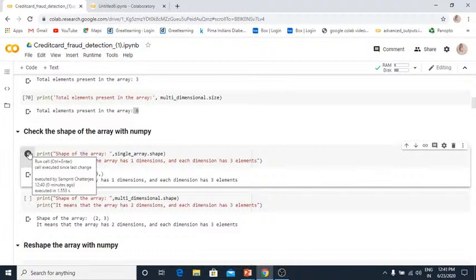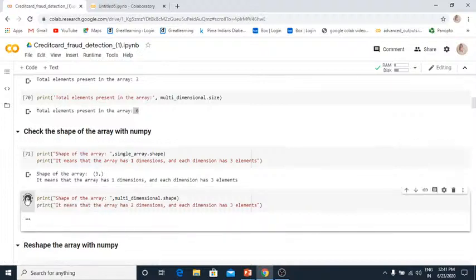You really need to remind those things to crack some interviews. If you want to go for cracking some interviews, yes, you need to have a clear idea about these functions, right? So you can see for the single array, I got 3 comma nothing. So nothing means it's a one dimensional array, and we have 3 elements for the dimension.